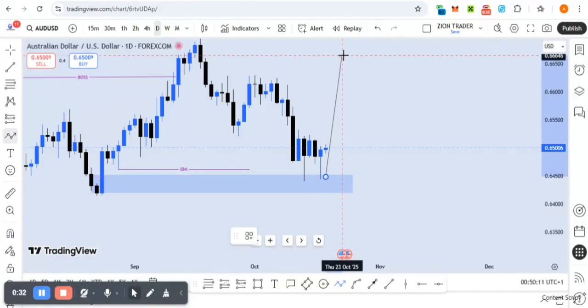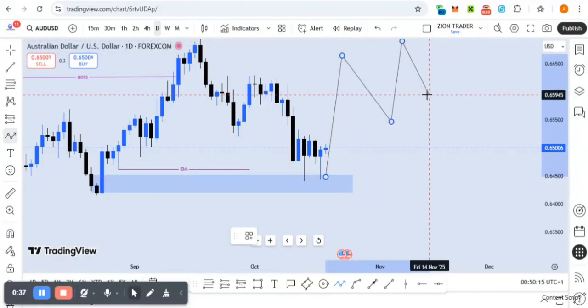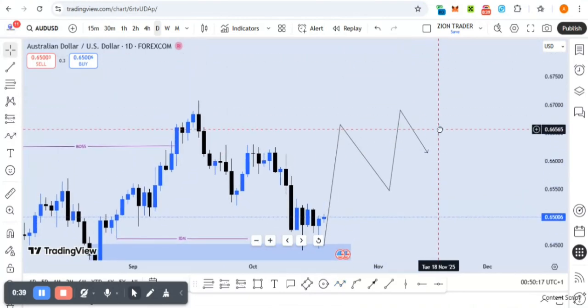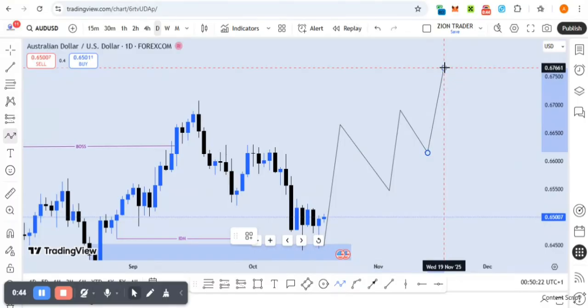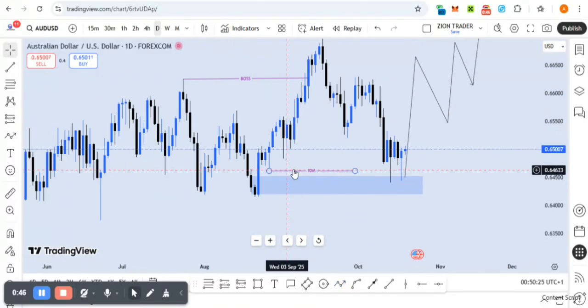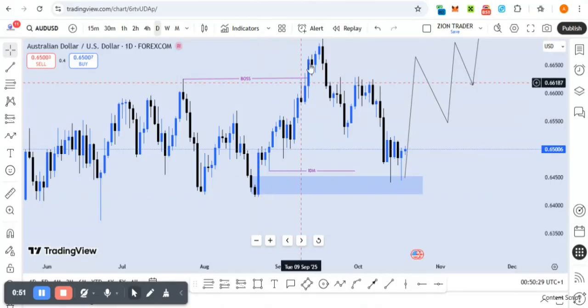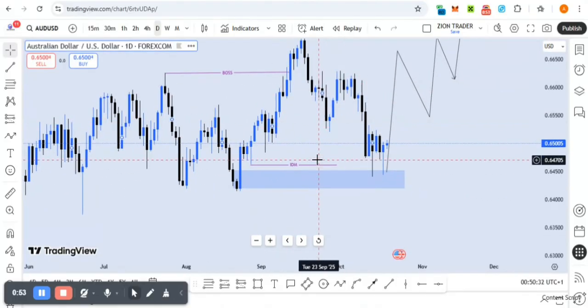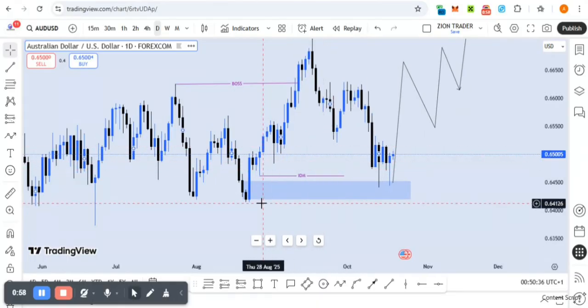So it's either we continue bullish following the weekly time frame order flow, which is market is bullish on the weekly time frame, and also on the daily time frame. You can see that market is still bullish on the daily time frame. This is our newest break of structure. So this is our trading zone on the daily time frame, and this zone aligns with the weekly time frame. So this is also our trading zone on the weekly time frame, right?